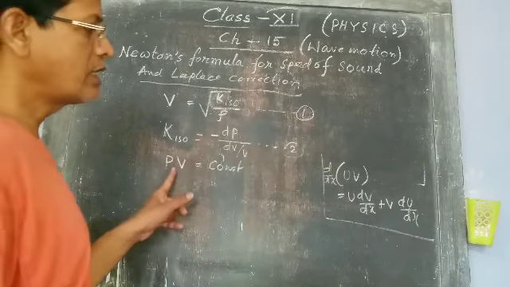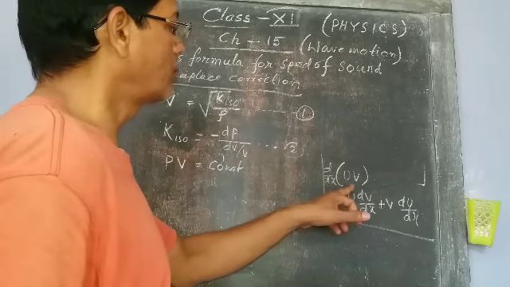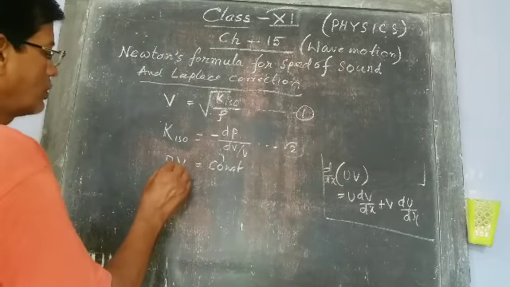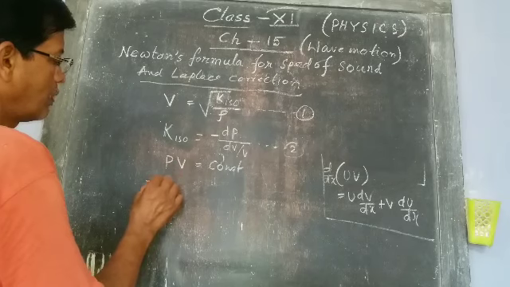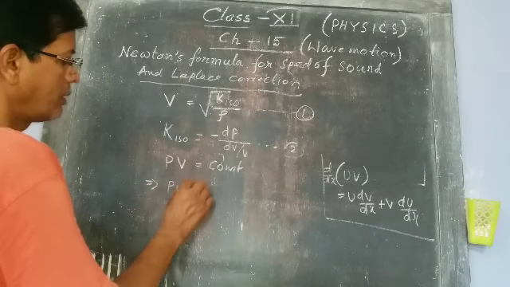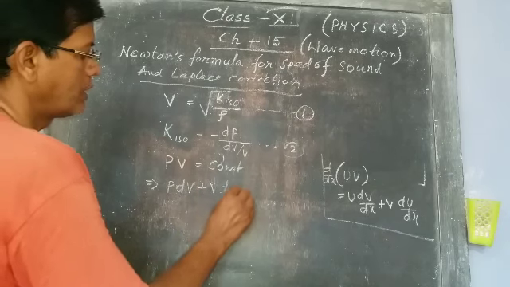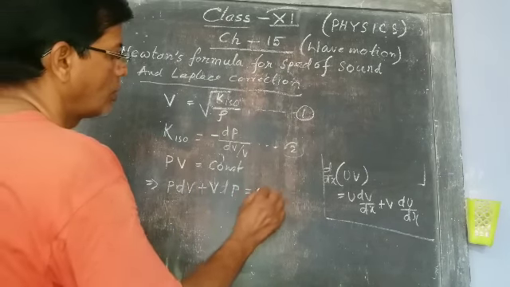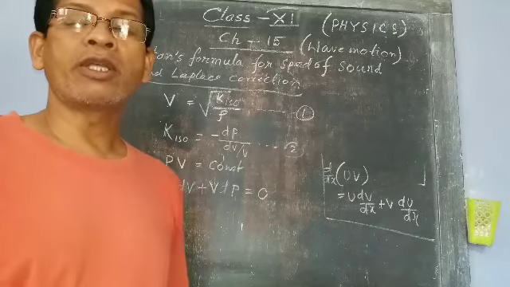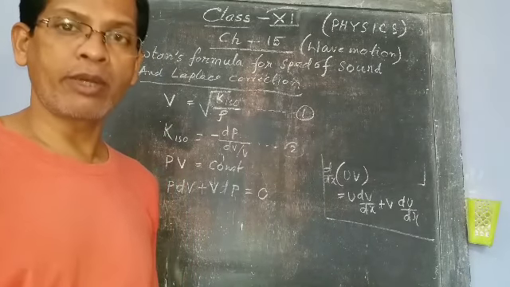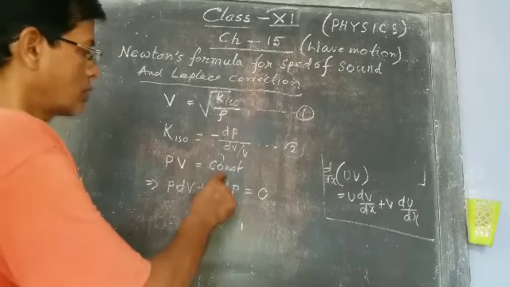So you differentiate this on both sides. We get P dV plus V dP equal to 0. The differentiation of a constant term is 0.